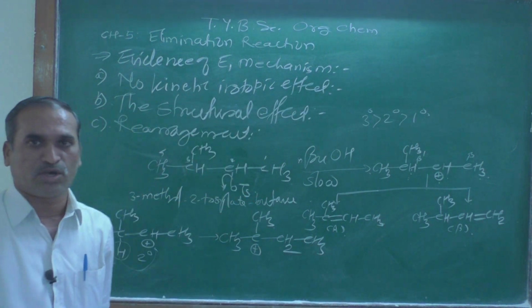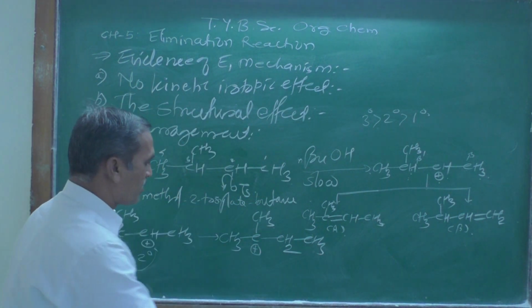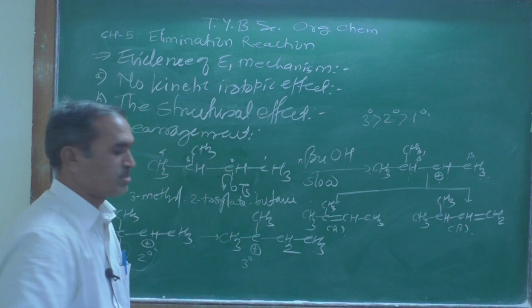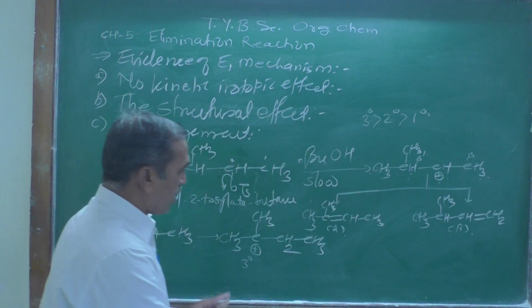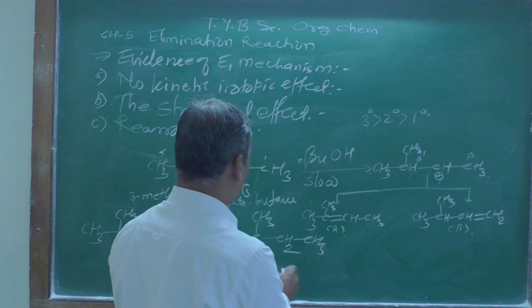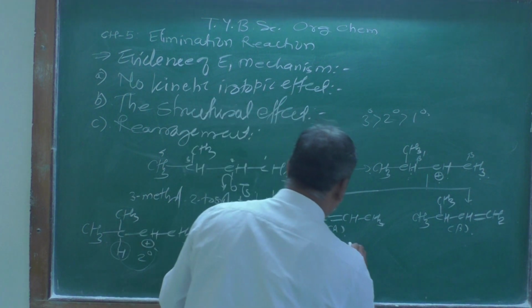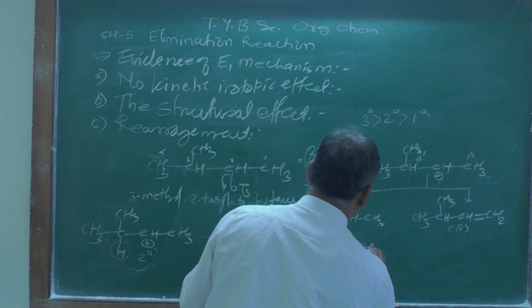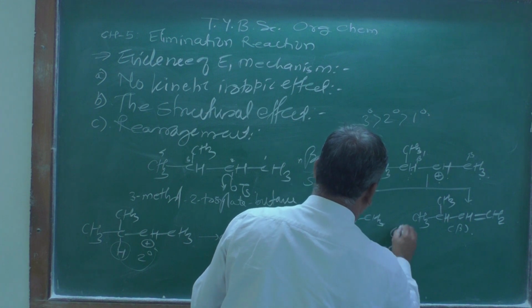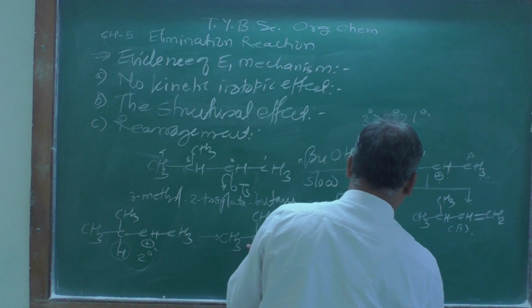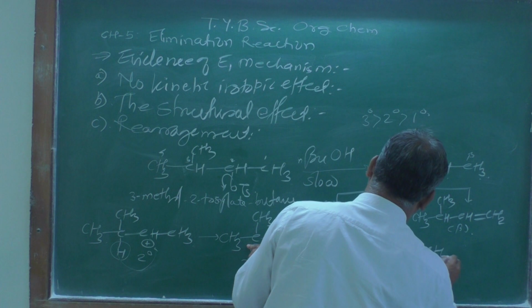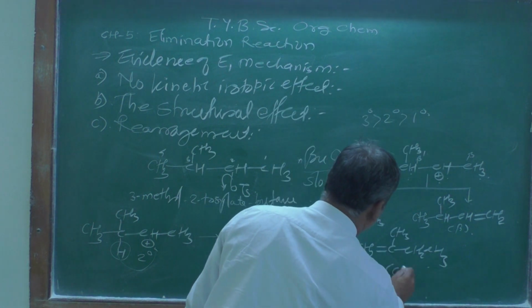Look at the nature of that carbocation. The nature of that carbocation is a tertiary carbocation. And now in the second step, there is a loss of a proton, and you are going to get here CH2 double bond, then CH3, then CH2, CH3, which is the C product you are going to get.